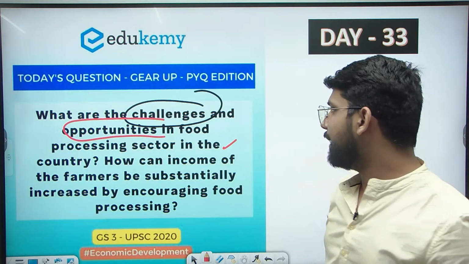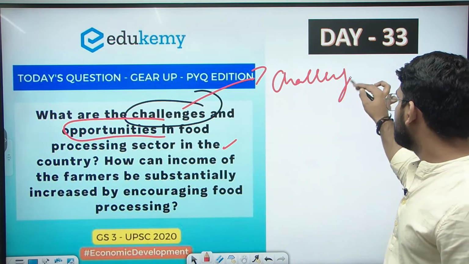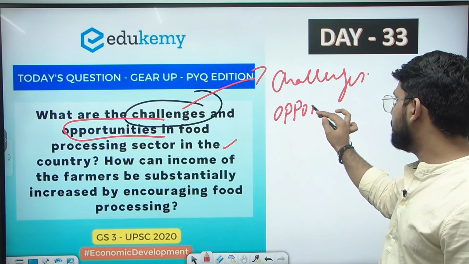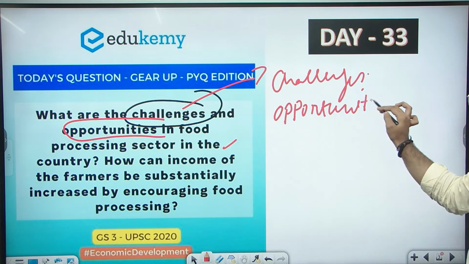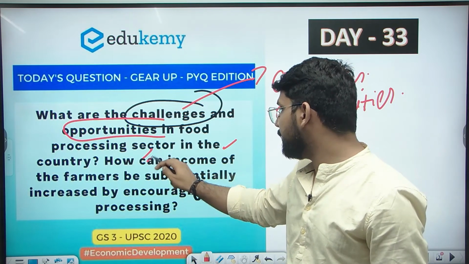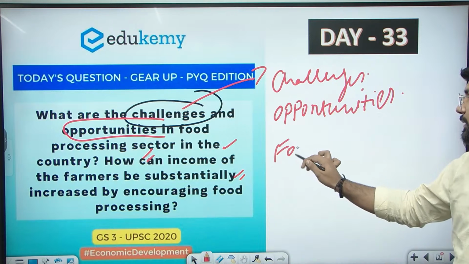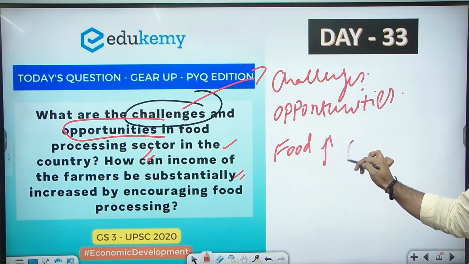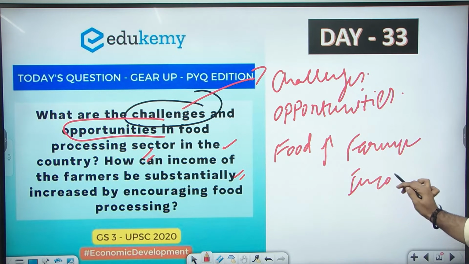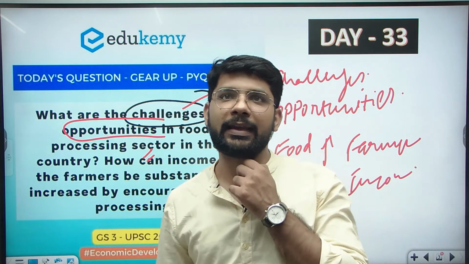So here we need to address the challenges related to food processing, the opportunities related to the food processing sector, and then we need to focus on how the income of farmers can be substantially increased. How does the food processing sector help in increasing farmer income? We need to focus on these three criteria as per the question's demand.